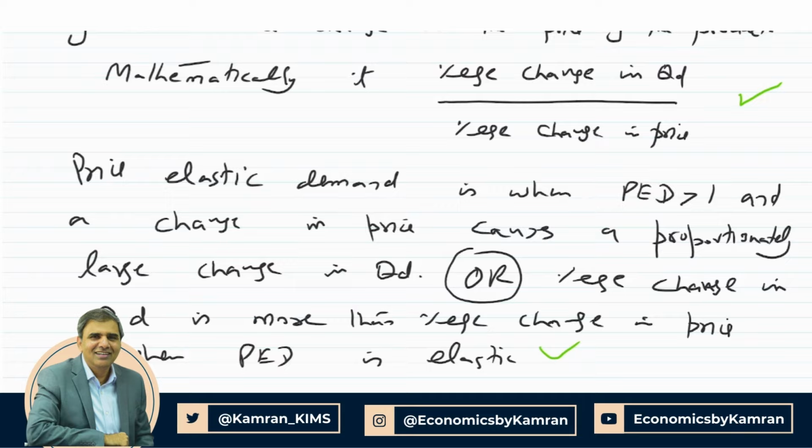However, for this question, you need to give a definition, formula, and an explanation of either price elastic or price inelastic demand. Remember, the key word is percentage. If a candidate mentions that price elastic demand is when a change in price causes a larger change in quantity, that candidate will not get the mark. To get the mark, you must mention that a change in price causes a proportionately larger change in quantity.